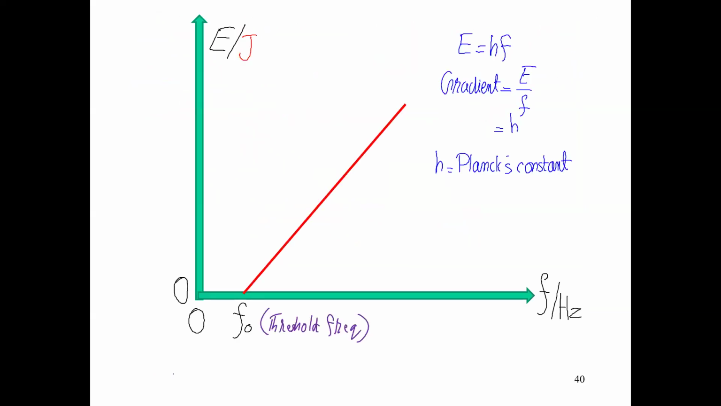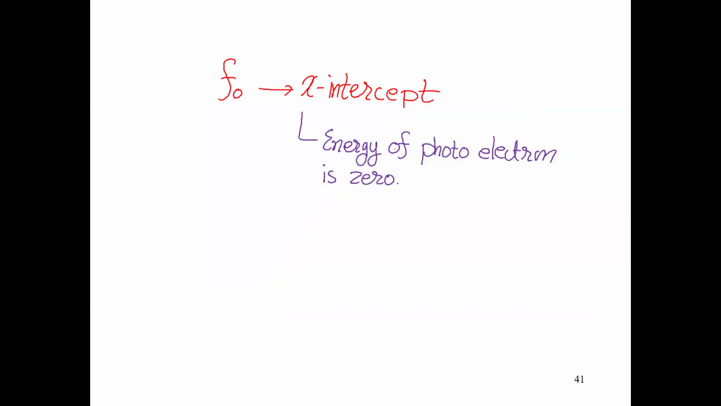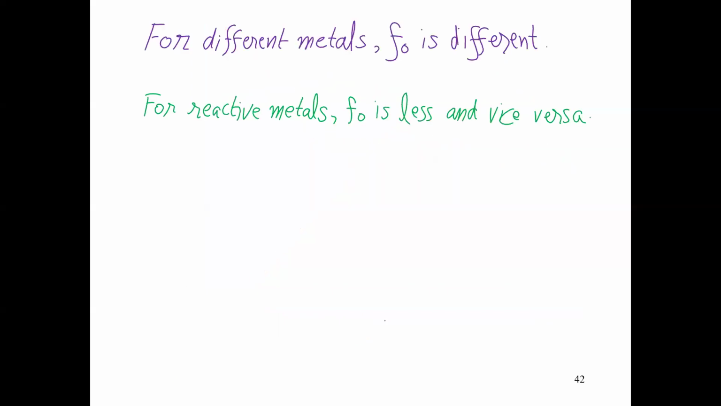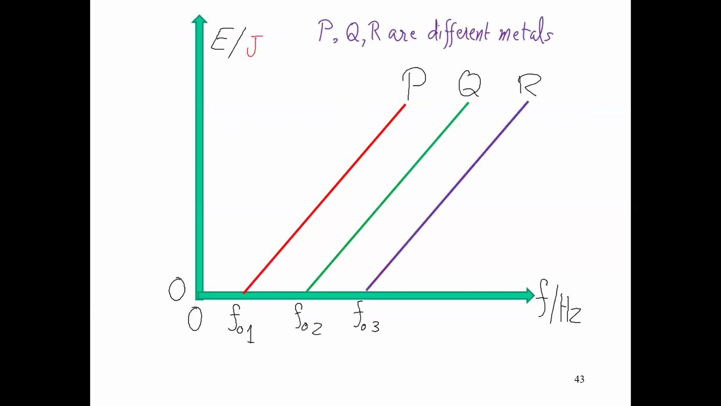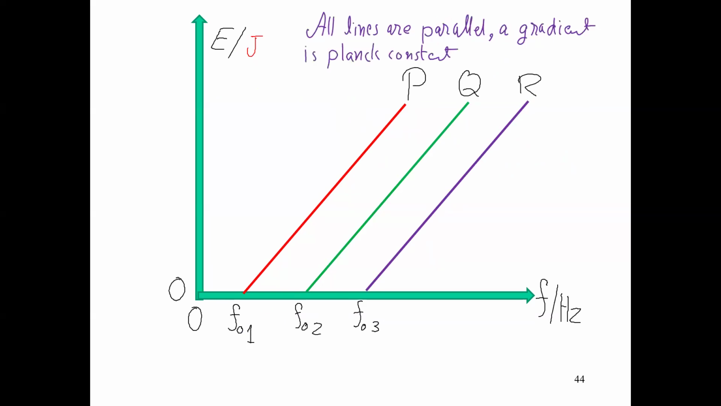It's a very important sketch. Energy on the y-axis and frequency on the x-axis. So we have a threshold frequency. The gradient is equal to E upon F. Now, F naught is the x-intercept. This is the point where photoelectric effect starts. If you change the metal, the threshold frequency changes, because different metals are reactive to different extent.